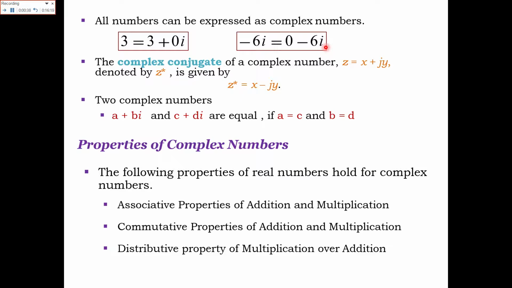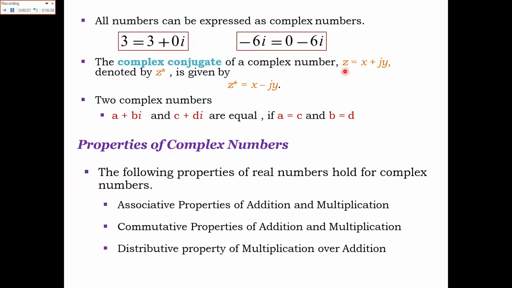The complex conjugate of a complex number can also be formed. So in case of a complex number, how will you have the conjugate?